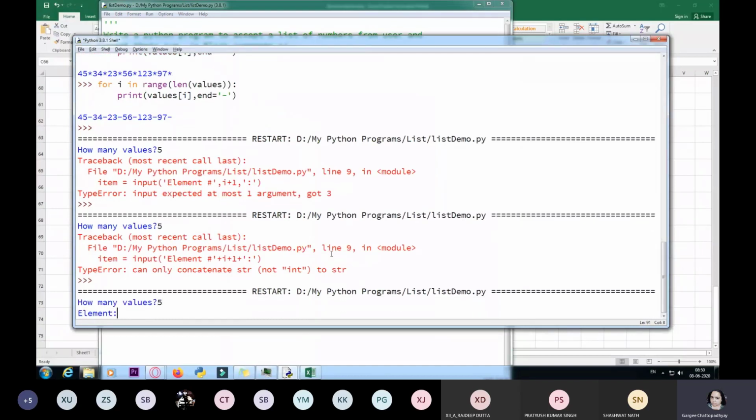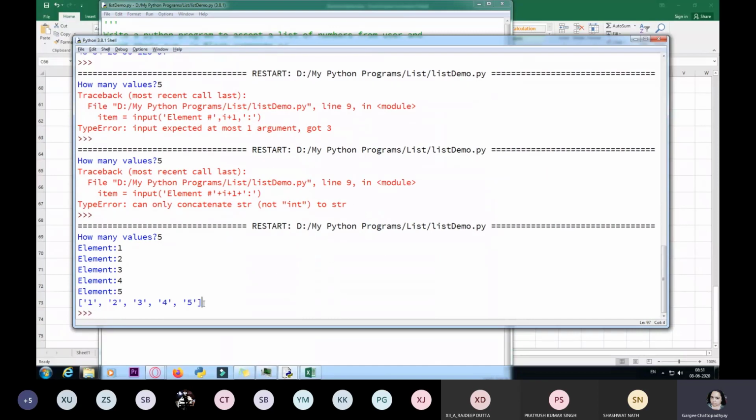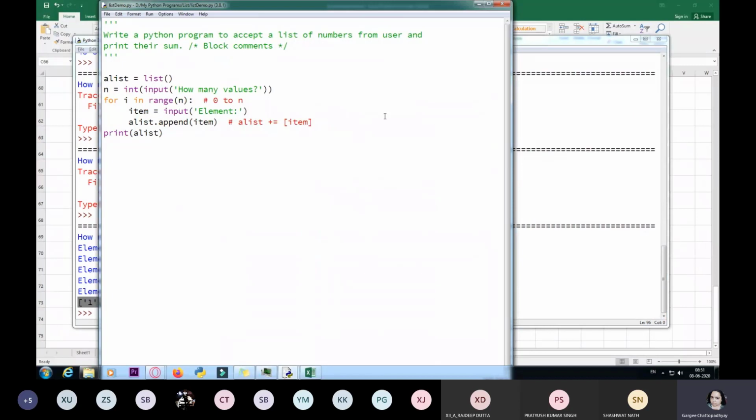So enter the element. I entered 1, 2, 3, 4, and 5, and my list is getting printed, but it is printed in the form of a string. What was the error? I had to convert this into int, that is integer.